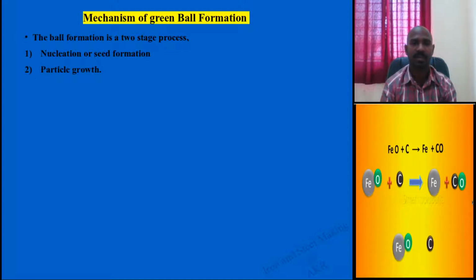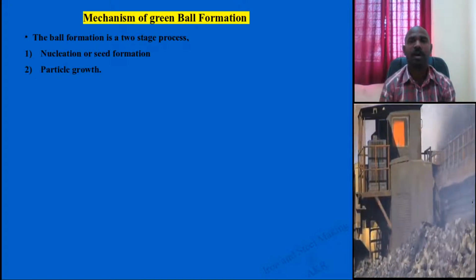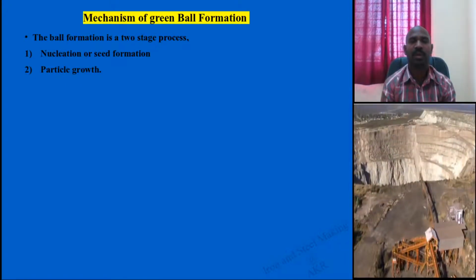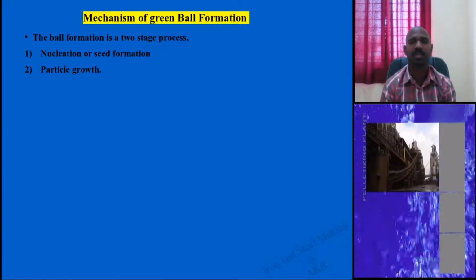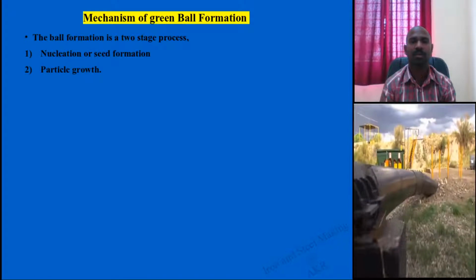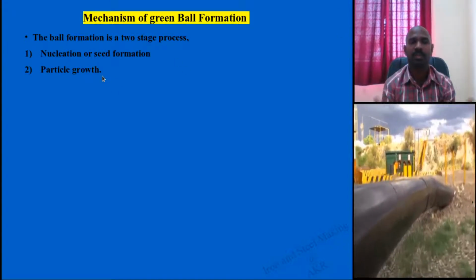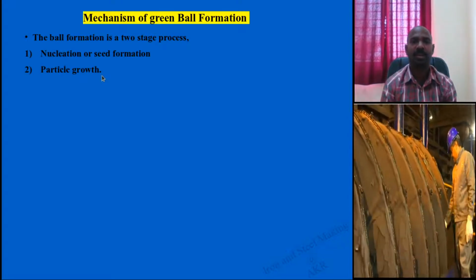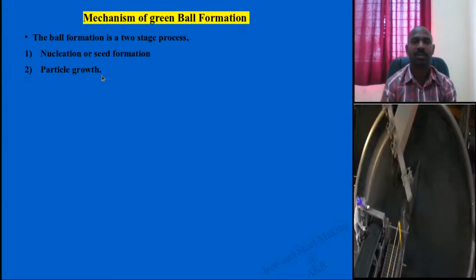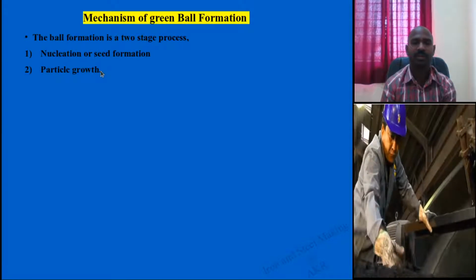In the case of the disc type pelletizer and the drum type pelletizer, these are the two different instruments used at industrial scale for making pellets, iron ore pellets. Specifically, you need to remember in this subject, this pellet is an iron ore pellet, not the powder metallurgy or ceramic pellet making process.